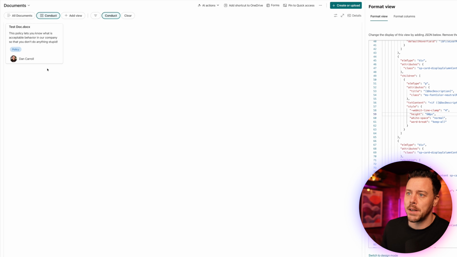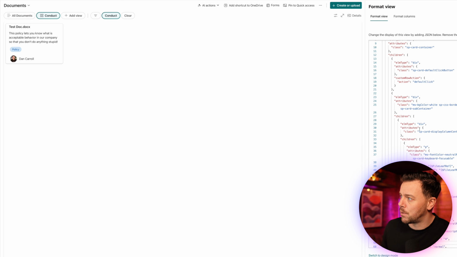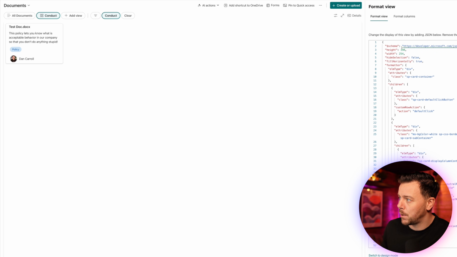So another thing that we might do, the overall height of the card, it's a bit tight down here at the bottom. So we'll come right up to the top in our code in here, and where we have height, we might just increase that slightly. So we might go to 210. And we'll say preview, and then we have a little bit more padding down there at the bottom. I think that looks pretty good.